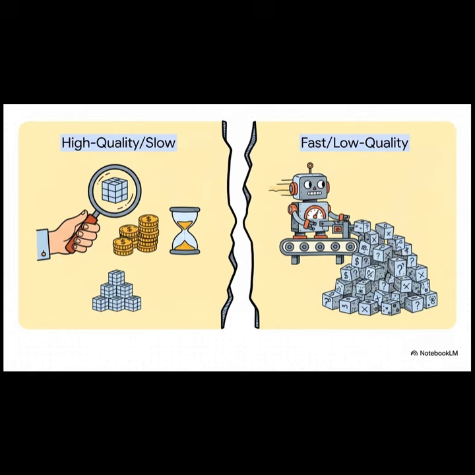And this slide really nails the problem. You've got two bad options. On one side, you have data that's been carefully labeled by humans. It's the gold standard, super high quality, but my gosh, is it slow and eye-wateringly expensive to make.